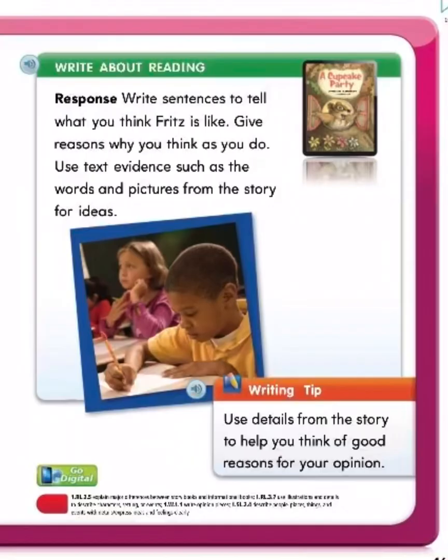Write about reading. Response. Write sentences to tell what you think Fritz is like. Give reasons why you think as you do. Use text evidence such as the words and pictures from the story for ideas. Writing tip. Use the details from the story to help you think of good reasons for your opinion.